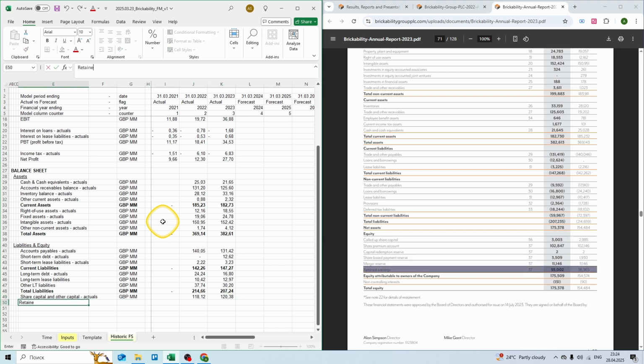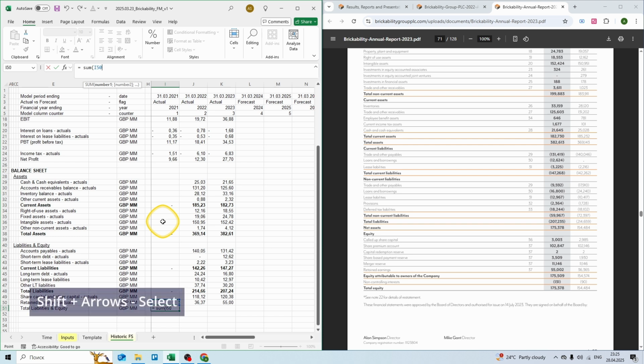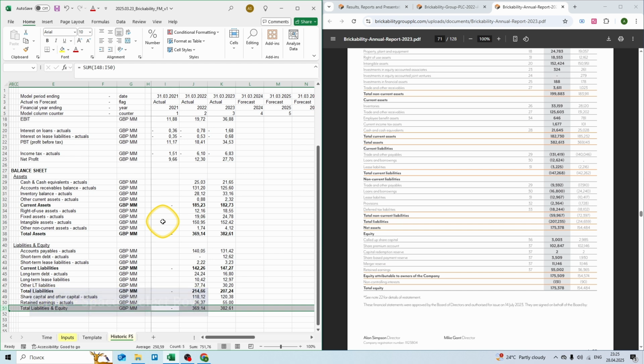And we have retained earnings. Again £1,000,000, 36 million in 2022 and 55 million in 2023. And we have our total liabilities and equity. Again £1,000,000. Use the sum formula, Shift up arrow to select, Control C to copy, Shift right arrow to select, and Control V or Enter to paste our formula. Then Shift Space to select the row, and Control B to make our font bold.